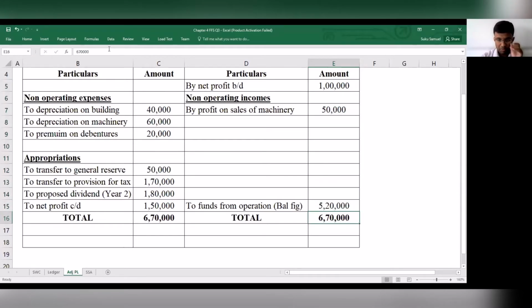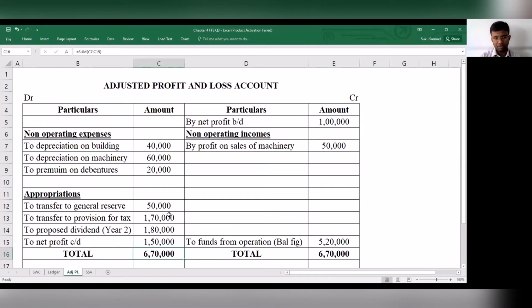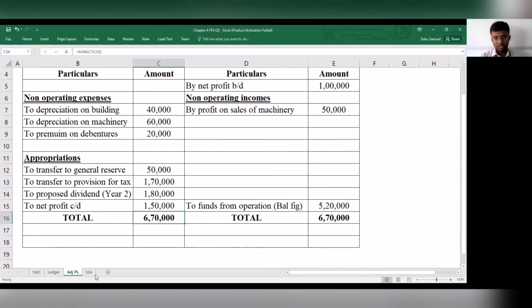So with that, we have completed the adjusted profit and loss account. Now let's move on to the next statement.